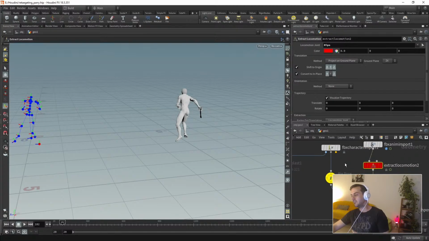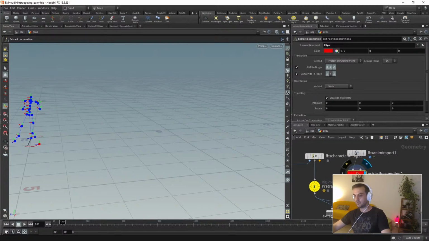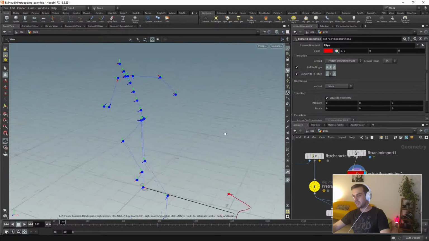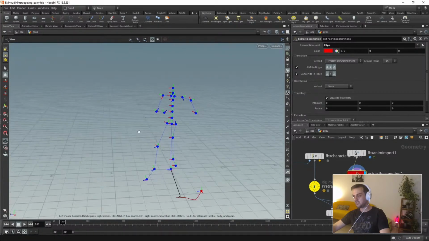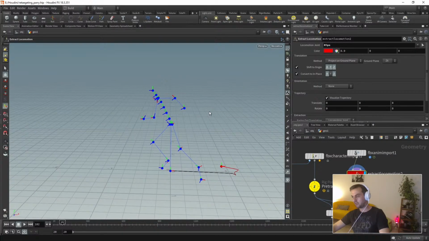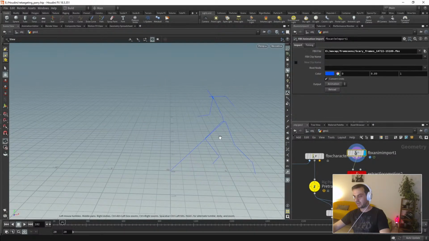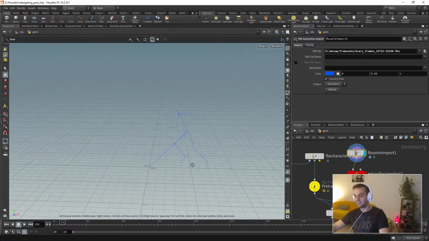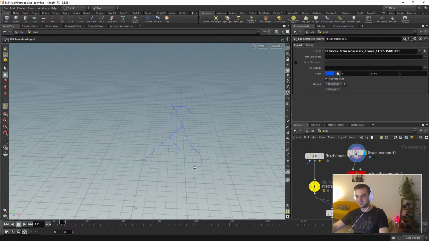It is different processes, not very complicated, but important to mention. If you are using gameplay animations that are not cinematic, you need to extract the root motion or the locomotion and put that as a root motion. So if you see here, Xsens comes with the root at 0,0,0. I think they're going to change that. I would love to see that changing, please. Because in previous versions, you could export the root motion from the hip. But right now, you can't. But it's okay. You can do this in other software. That's not a problem.